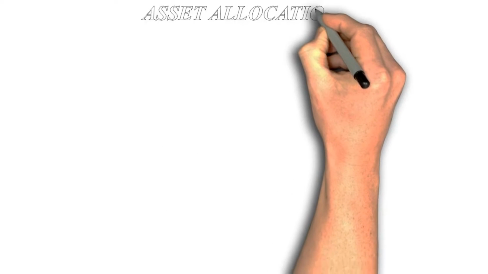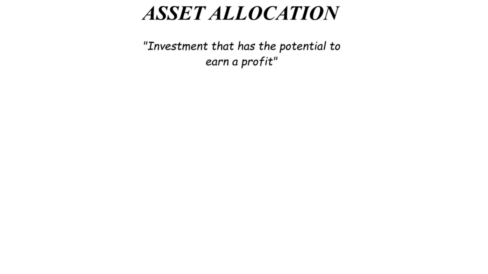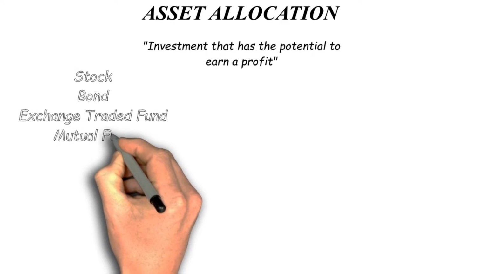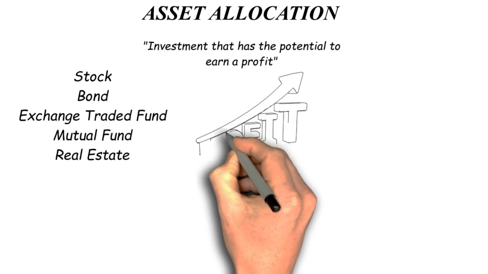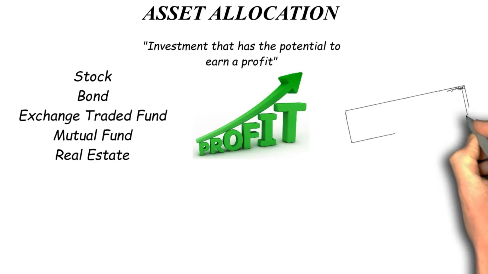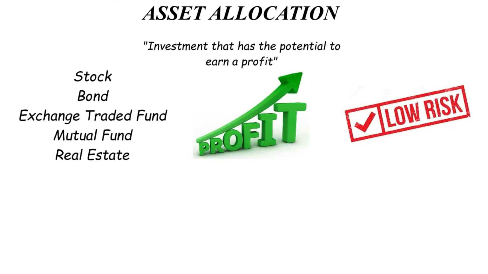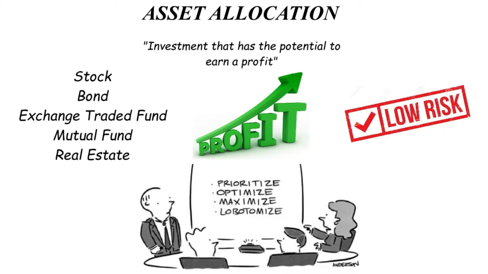Asset allocation. An asset is any type of investment that has the potential to earn a profit, such as a stock, bond, exchange-traded fund, mutual fund, or real estate. Asset allocation is the process of allocating your investments in such a way that risk is minimized. This is accomplished by diversifying your portfolio among asset classes that optimize return while minimizing risk.